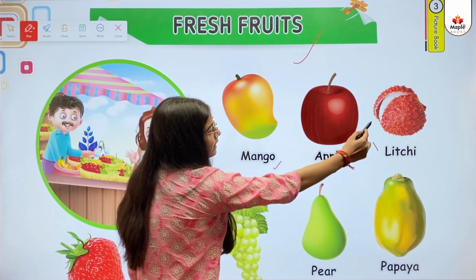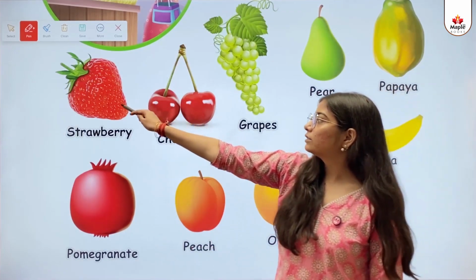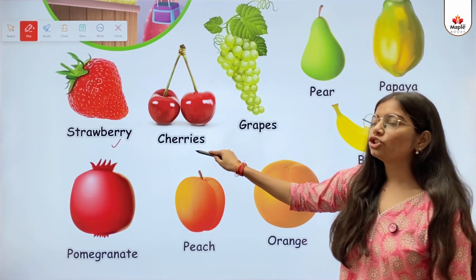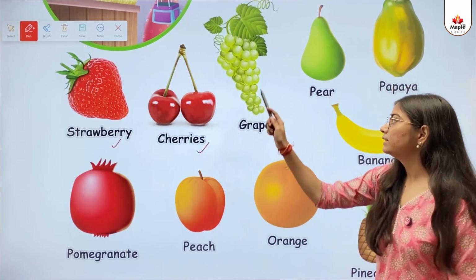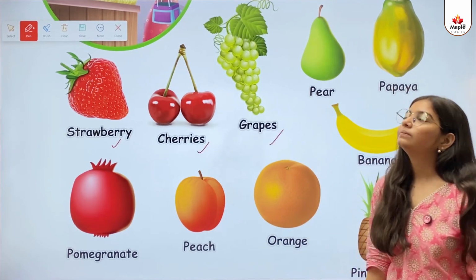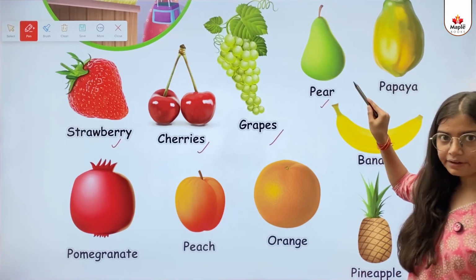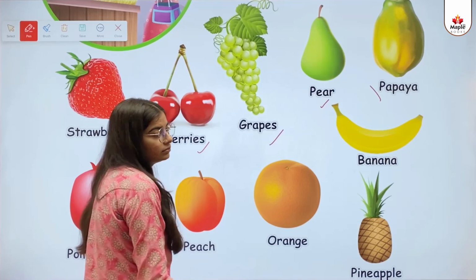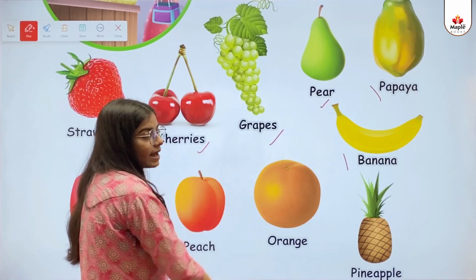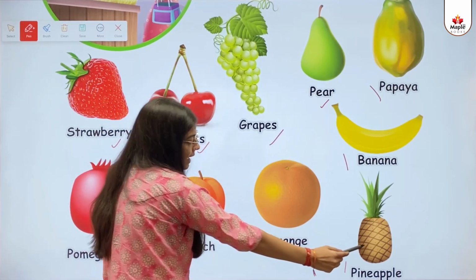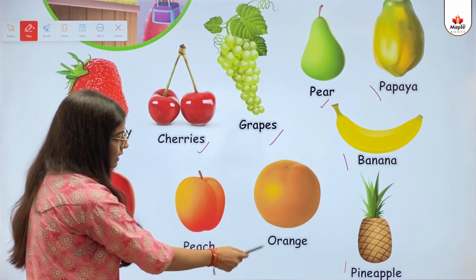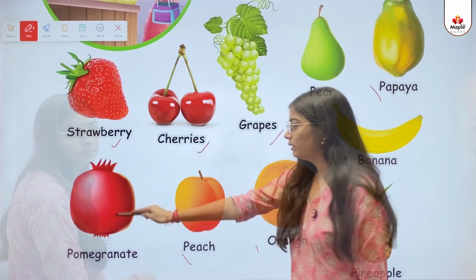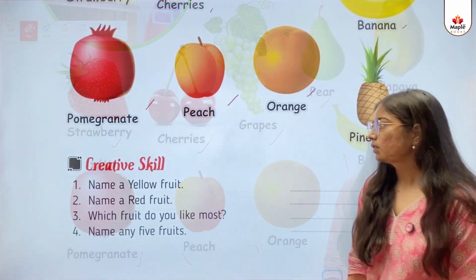This one is a lychee. This one is a strawberry. This one is cherries. This one is grapes. This one is pear. This one is papaya. This one is banana. This one is pineapple. This one is orange. This one is peach. This one is pomegranate.